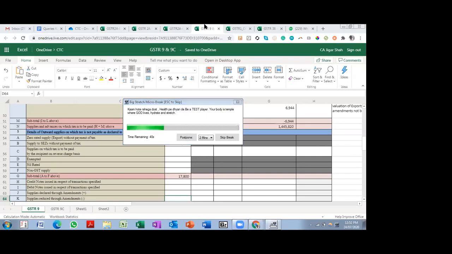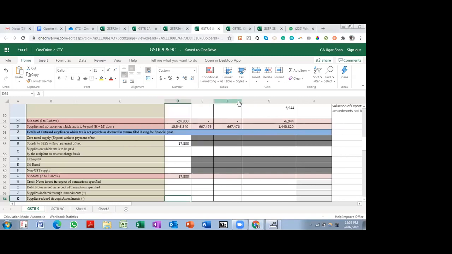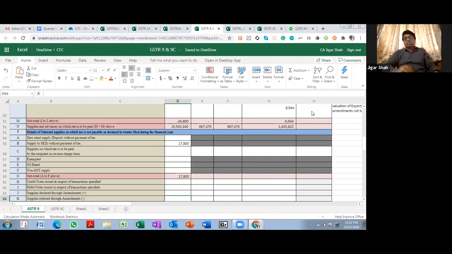Sir, this question is basically for the after October 2019 or 18-19 audits. This will not apply. Yeah. This is a general question relating to return filing. Yeah.